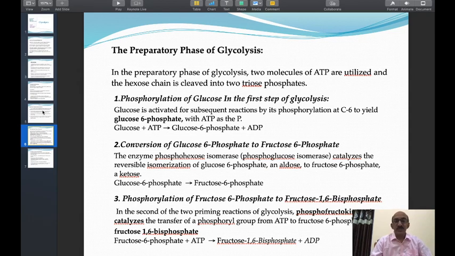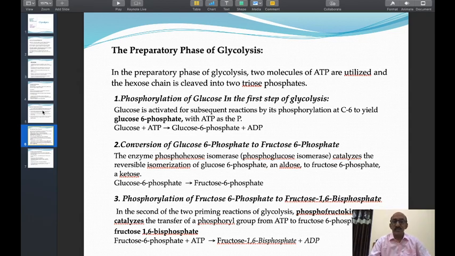The fructose 6 phosphate, which is a product of the second step, is further phosphorylated to give fructose 1,6 diphosphate, the diphospho form of fructose. Fructose 6 phosphate has a phosphate on the 6th carbon atom. There is addition of one extra phosphate on the 1st carbon atom of the fructose molecule to give fructose 1,6 diphosphate. This reaction is catalyzed by a very important enzyme called phosphofructokinase 1 enzyme.